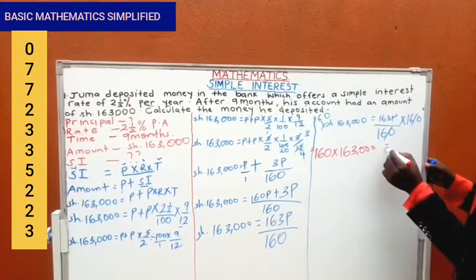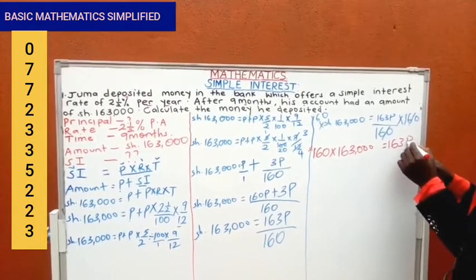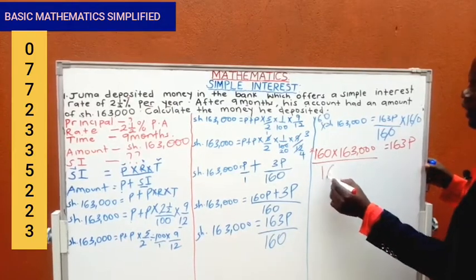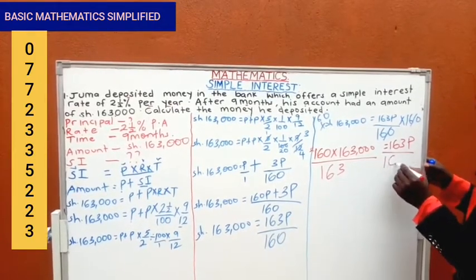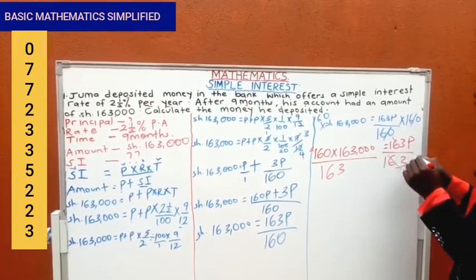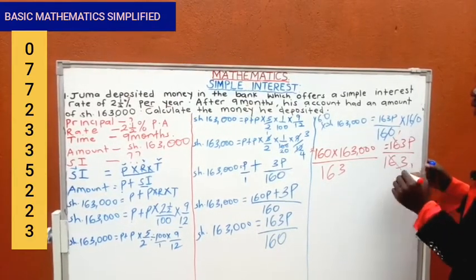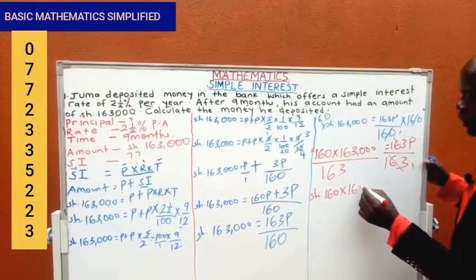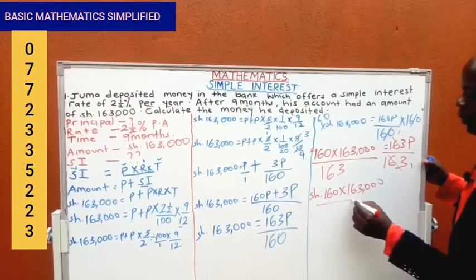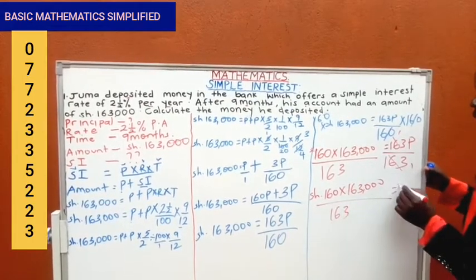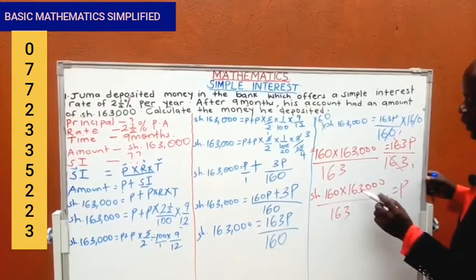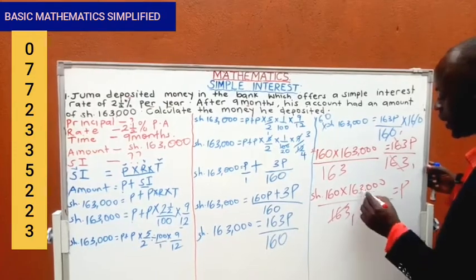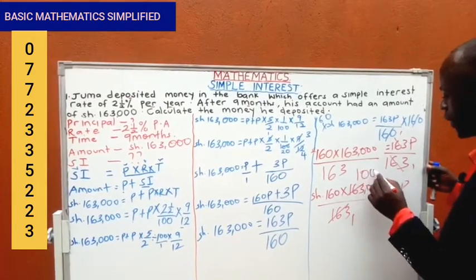These are shillings, equals 163p. To make it easy, you just divide by 163. Remember, the value of p, this is 163. So you have 1 here. Then you have shillings 160 times 163,000 out of 163 equals p. So this is 163 by 163. A number divided by itself is 1. So don't forget the 3 zeros there.